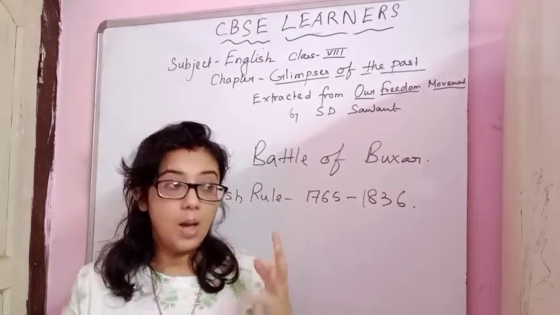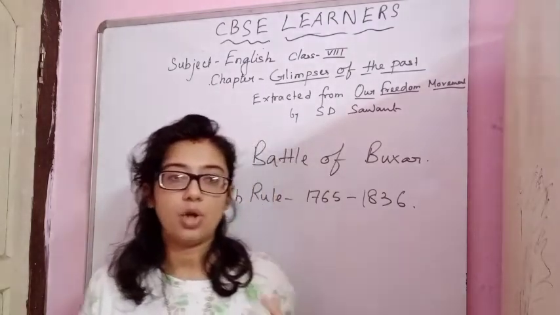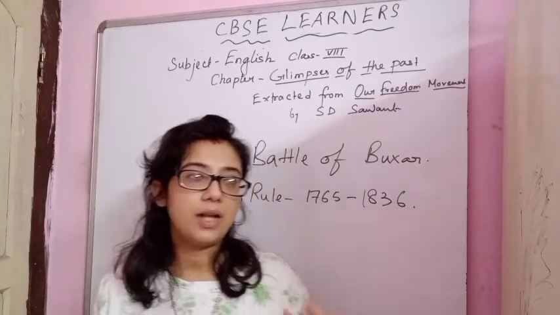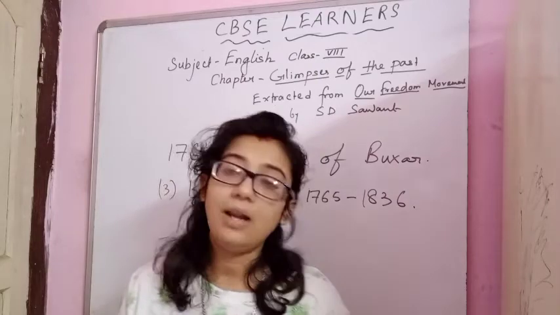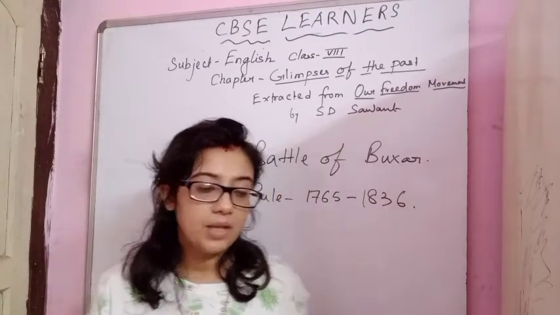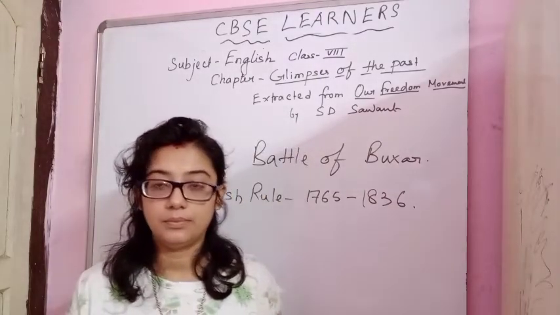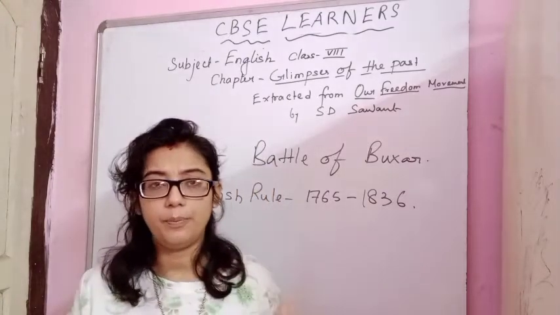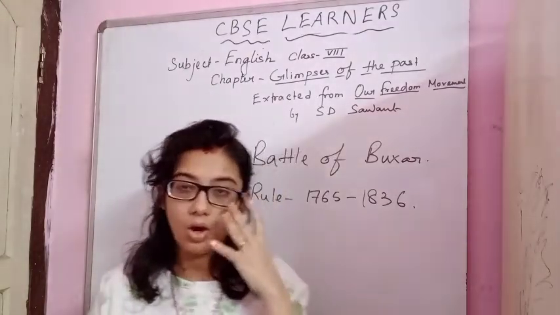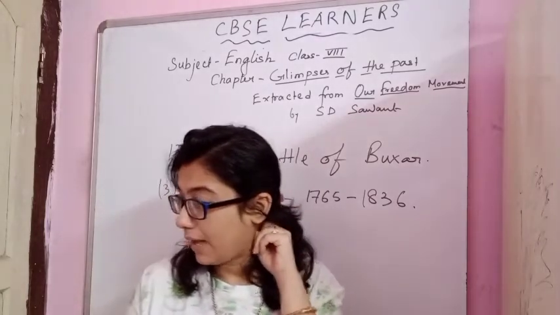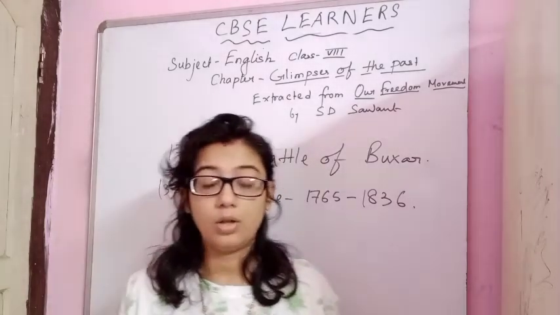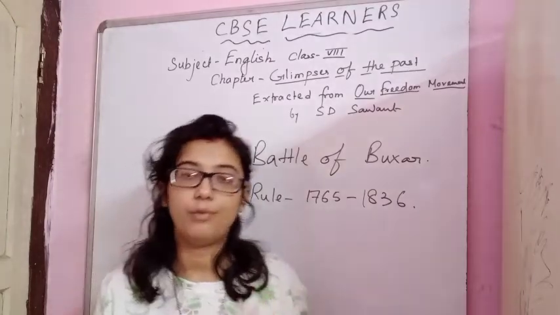So they had placed heavy taxes on the farmers, and these were some examples like the Ryotwari settlement, Mahalwari settlement, and the Permanent Settlement. They used to keep a lot of tax on the farmers, on the common people, on the peasants of our country.